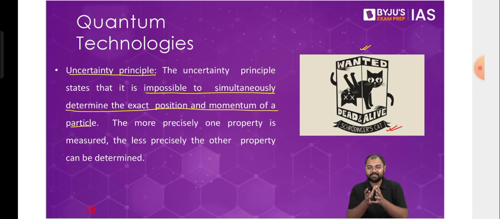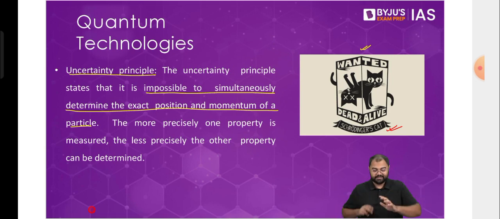So the example says that let's say you have a cat which is put in a box. Now you do something which might kill the cat, but you do not know whether it actually killed the cat or not. So for example, let's say I have this box. Inside the box somewhere there is this cat. I take a knife and I stab through the box. When I stab through the box, I do not know whether it hit the cat or not. If it hit the cat, the cat probably died. If it did not hit the cat, thankfully maybe the cat is alive. So whether it is alive or whether it is dead, I do not know until I open the box, right? When I open the box, then only I know the state.